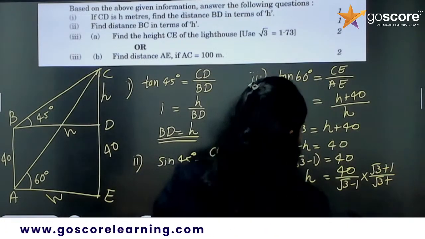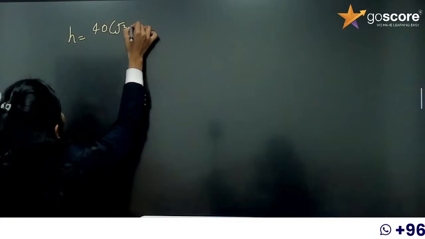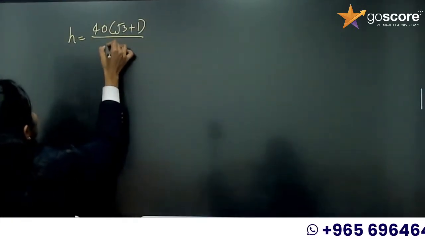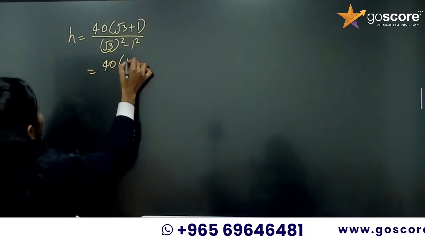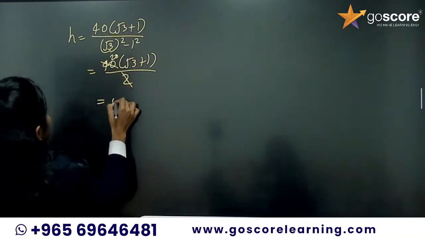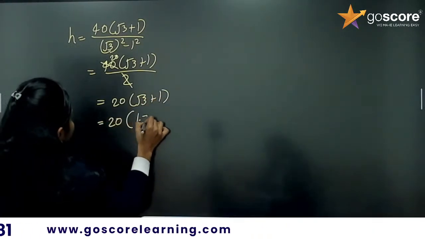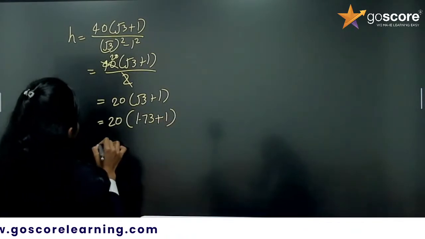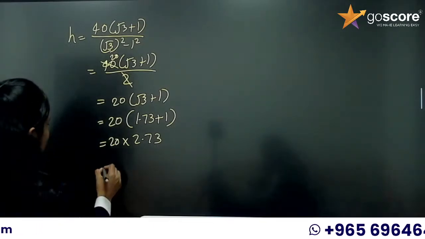And also we need to use the root 3 value, right? So, H is equal to 40 into root 3 plus 1 divided by root 3 square minus 1 square. So, it is 40 into root 3 plus 1 divided by 2. When we cancel it, it will be 20 into root 3 plus 1. Now, substitute the value: 20 into 1.73 plus 1. So, 20 into 2.73. This is also the value we can compute easily.